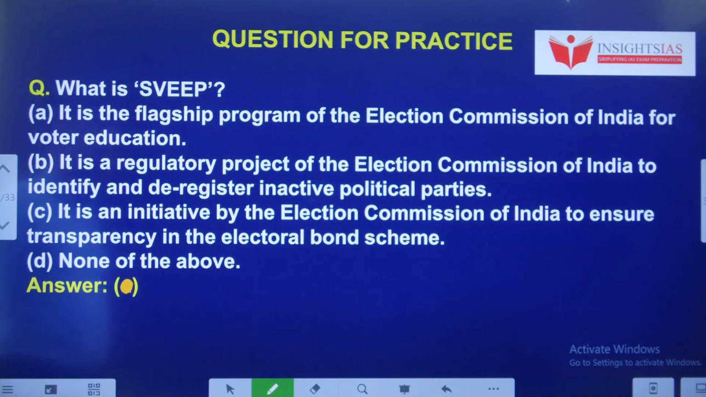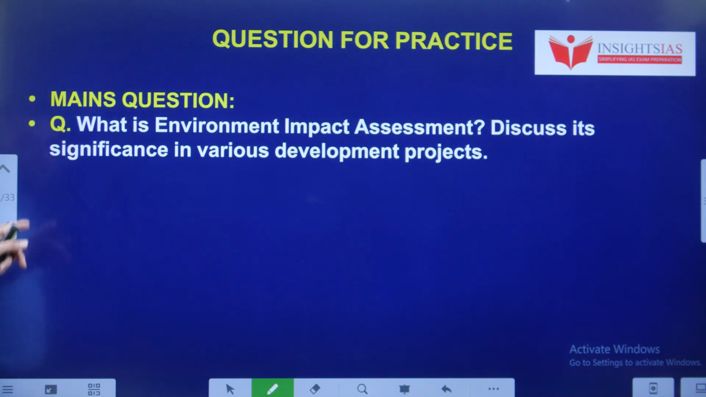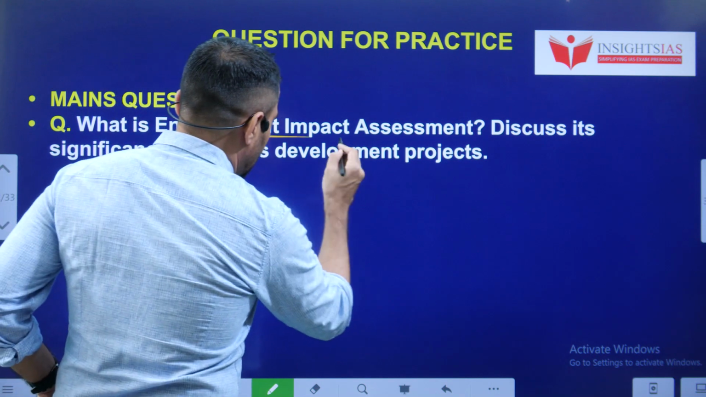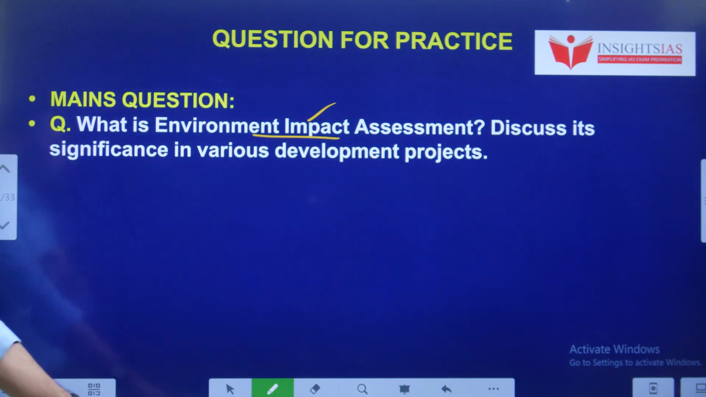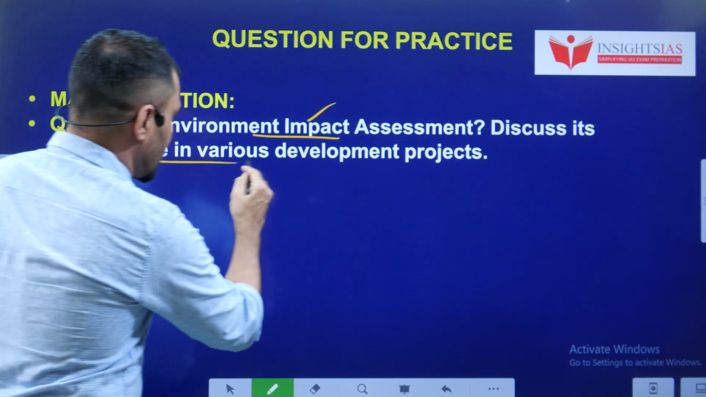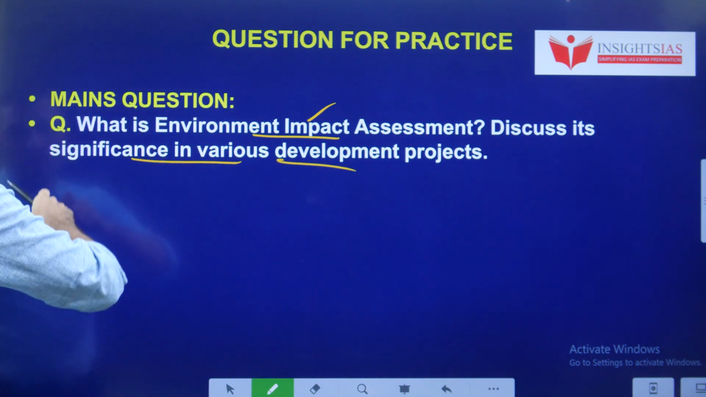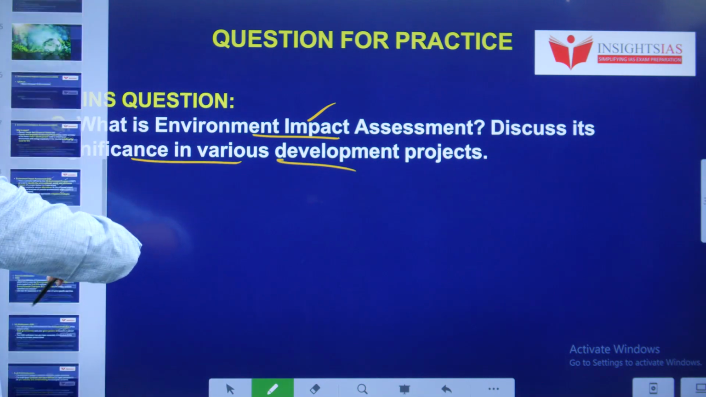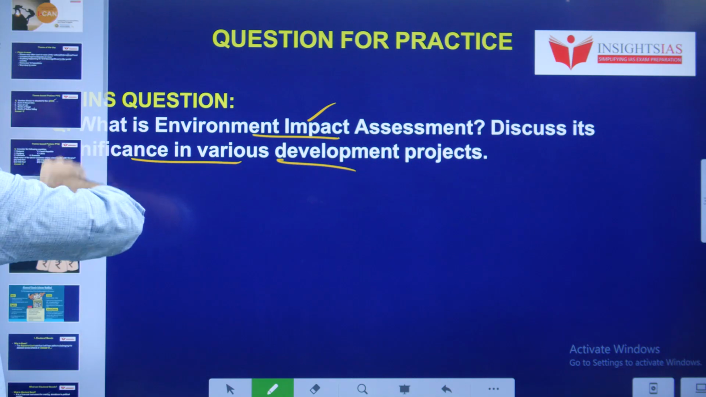What is sweep? Read these 4 statements carefully and put your answer in the comment section. Mains question. What is Environment Impact Assessment, EIA? Discuss its significance in various development projects. What is the role of EIA in various development projects? This is today's mains question, students.